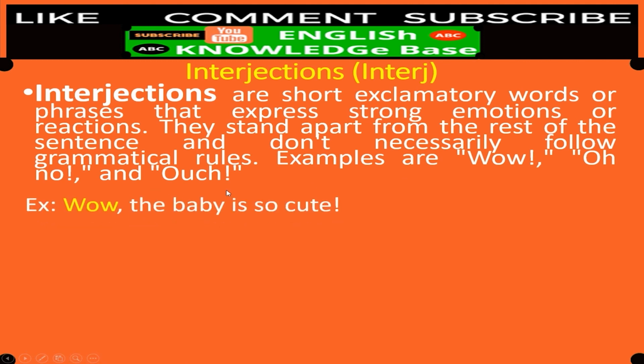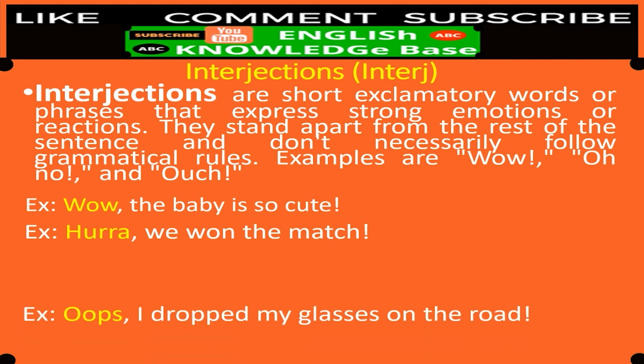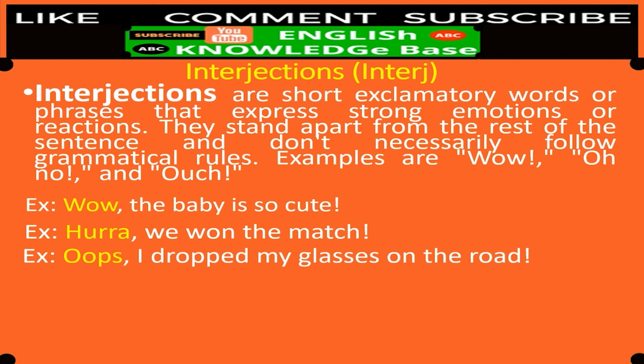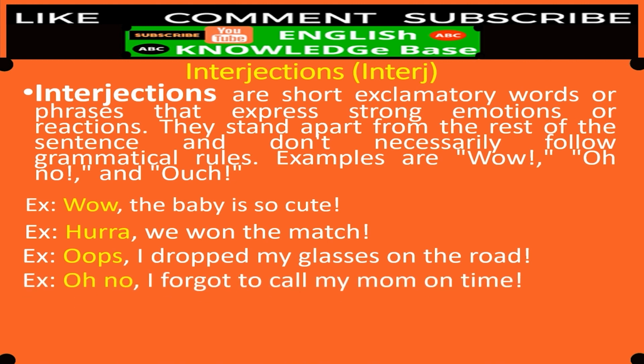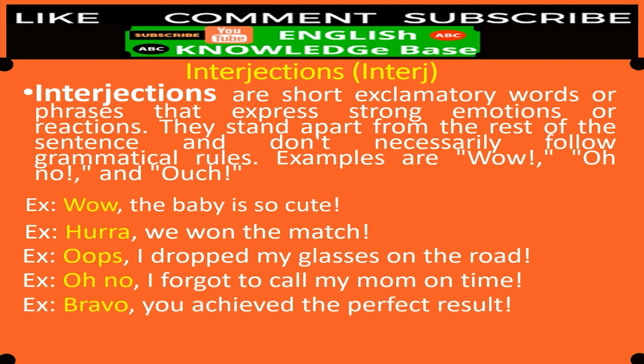Let's have some examples with sentences. Wow, the baby is so cute. Okay, next example. Hurrah, we won the match. When you are very happy for a match. Okay, let's have another example. Here we have oops, I dropped my glasses on the road. You got very sad for that action. Oh no, I forgot to call my mom on time. Oh, it's very late. Okay? Bravo, bravo, you achieved the perfect result. When someone gets a good result, a positive result. And the last one, ouch, that hurt me.